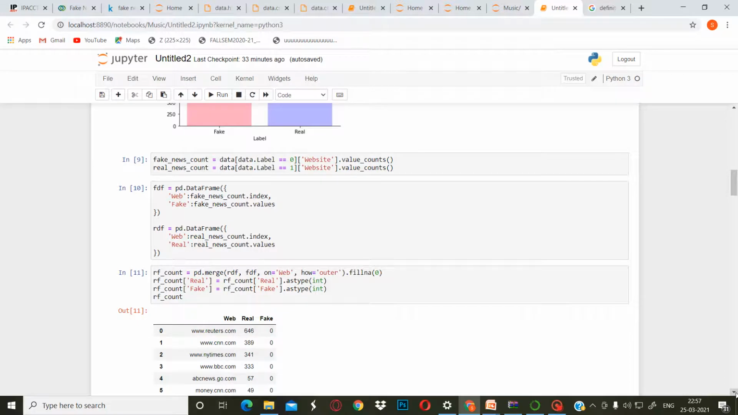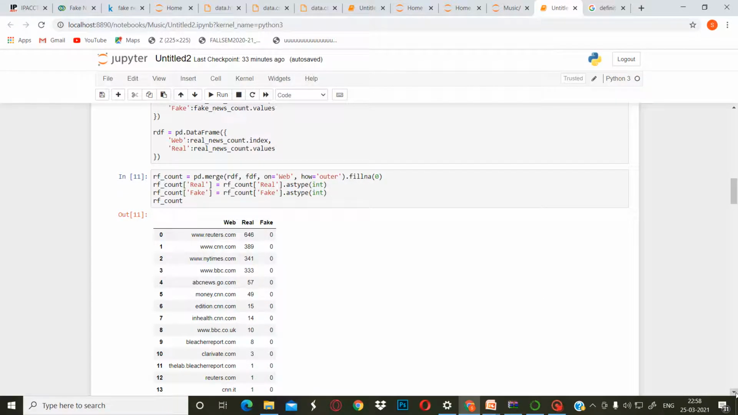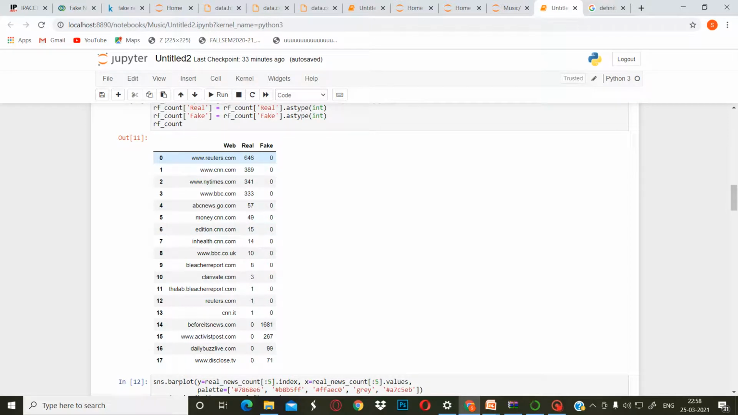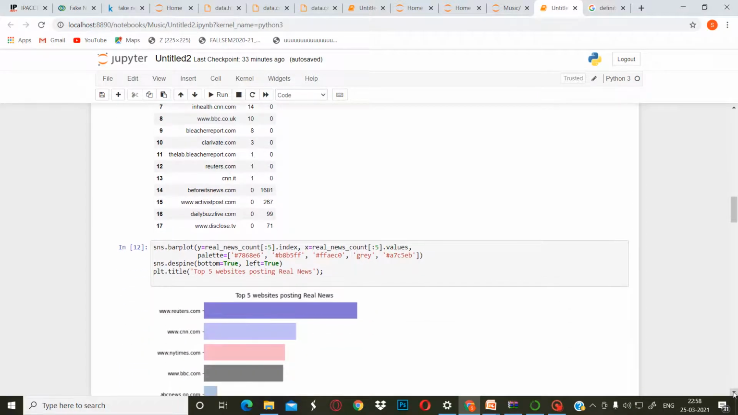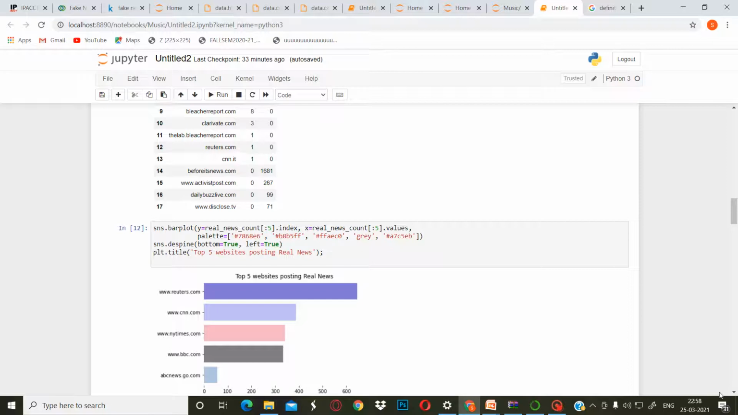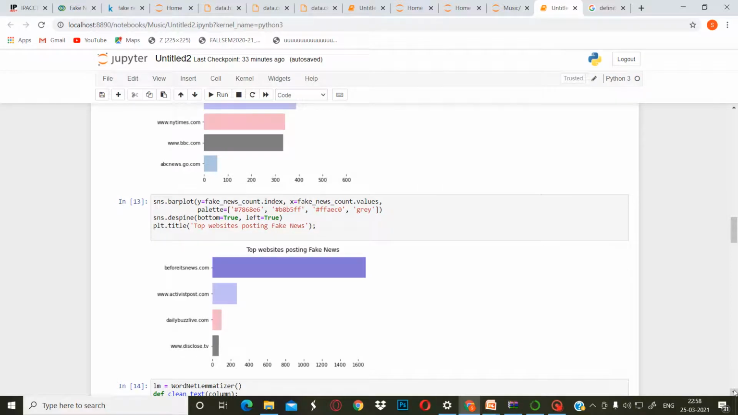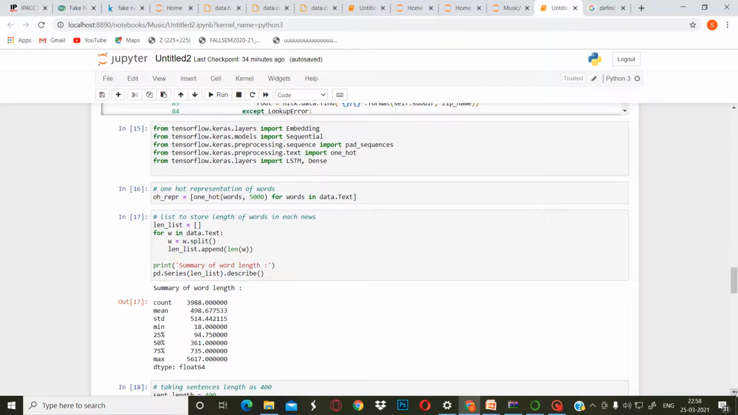Then we have used the DataFrame command to frame the data. Then we merged the different fake news and real news counts. So it is the amount of real and fake news posted by different websites. Then we used the bar plot command to count and plot the top 5 websites posting real news. Similarly, after that, we used the bar plot command to plot the top 5 websites posting fake news. And then we go directly to the deep learning model.